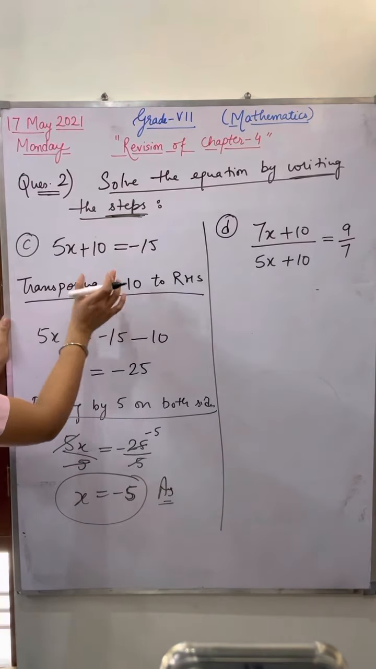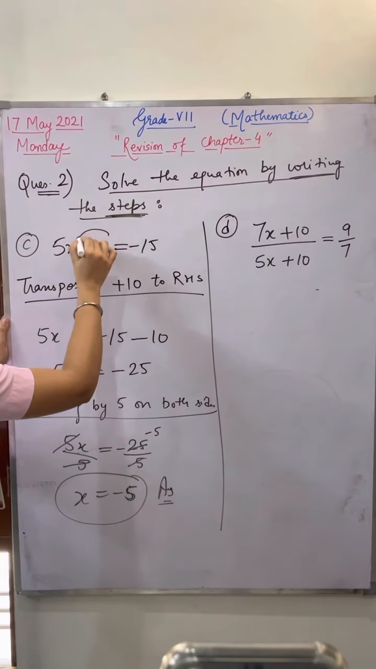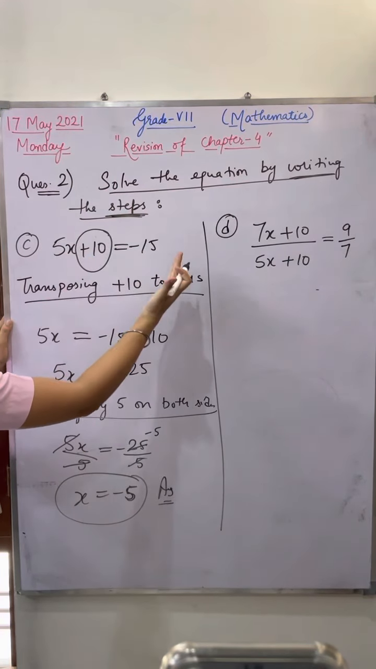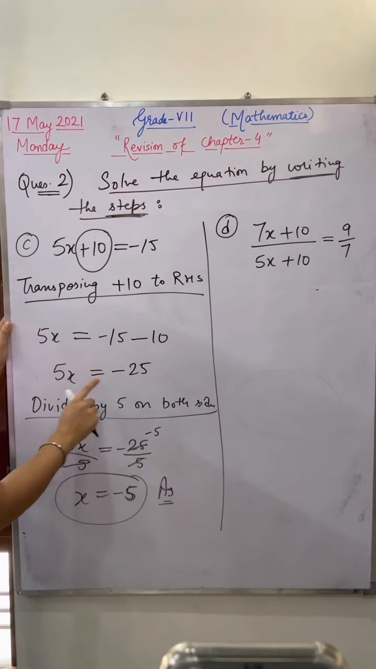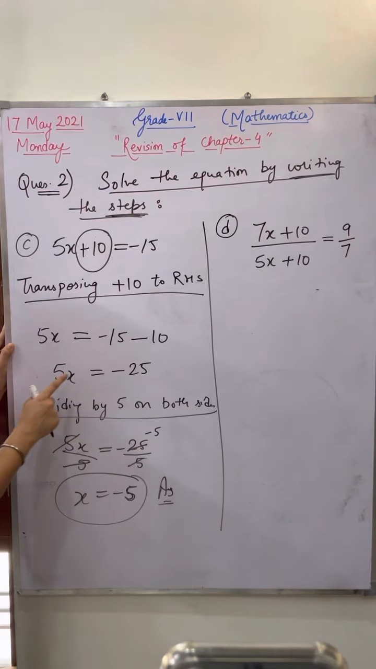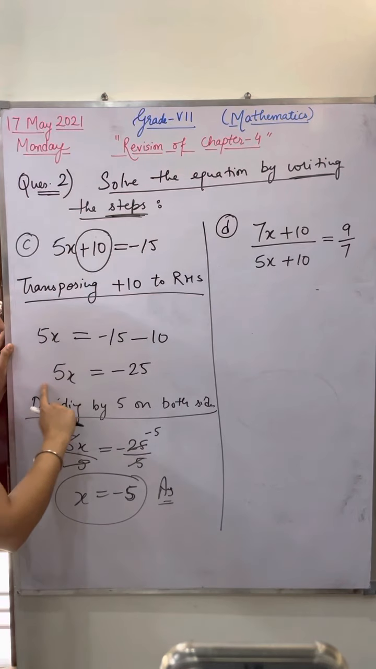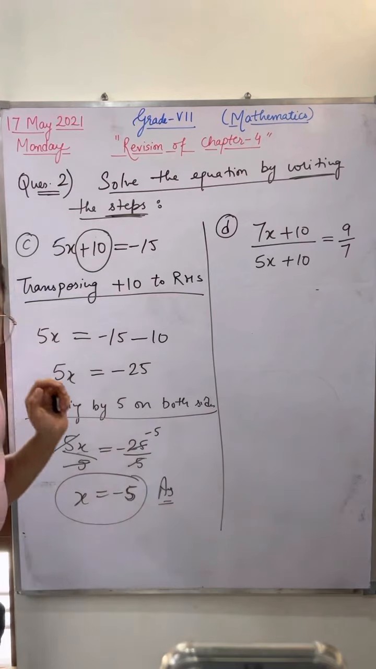First of all, apply the transposing method. You have to shift this constant value to the right hand side. After that, this is left. Now you have to divide the complete equation by 5. Why 5? Because on the left hand side you have only 5, so you have to remove this 5. So you divide the complete equation by 5. That's it, and you will get your answer.